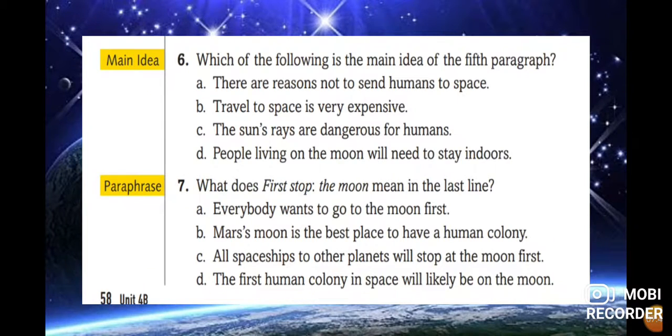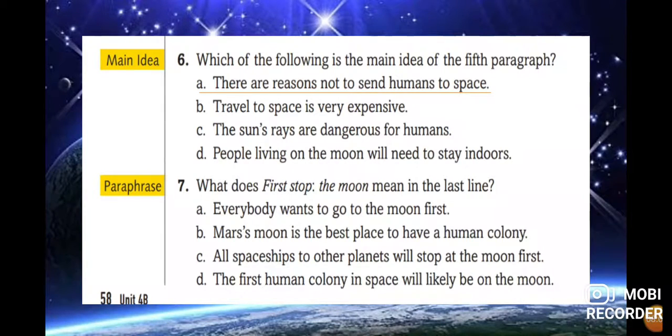Now the main idea of the reading. Which of the following is the main idea of the 5th paragraph? There are reasons not to send humans to space. Travel to space is very expensive. The sun rays are dangerous for humans. People living on the moon will need to stay indoors. So what is the reason? In this case, it is option A. There are reasons to send humans to space.